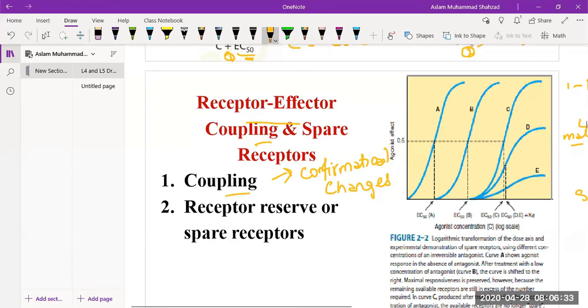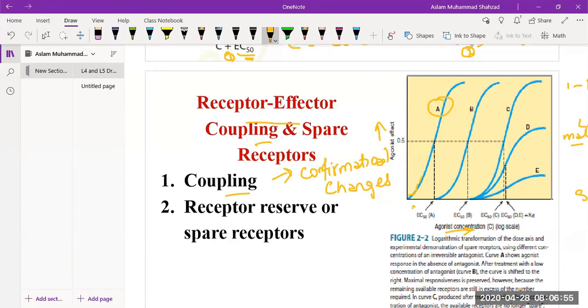If you take a look at this graph, we have the agonist concentration C versus the agonist effect. In terms of A, this is the complete agonist, the full agonist. You can see that we don't need much concentration; a small drug concentration is sufficient to produce the effect.